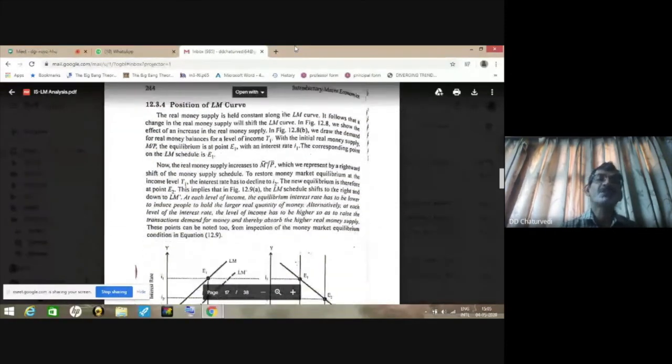Now we have the position of the LM curve. Position means what factors cause a shift in the LM curve. So here, when real money balance is increased by the central bank of the country, the LM curve will shift to the right.